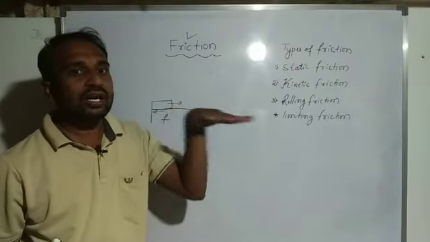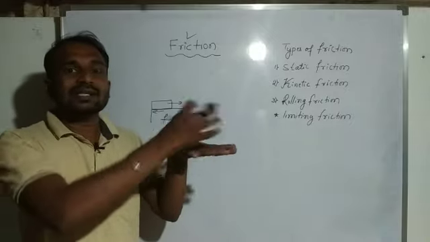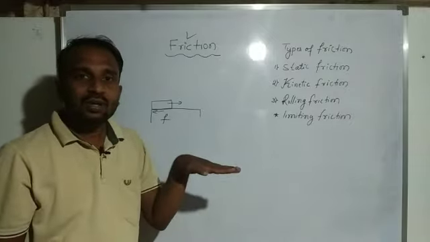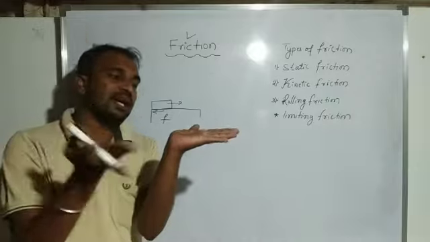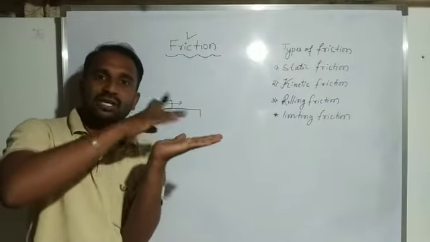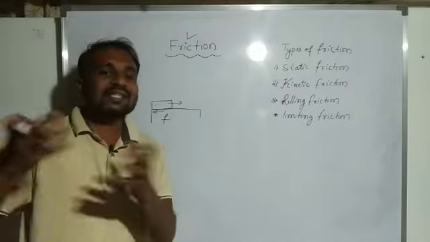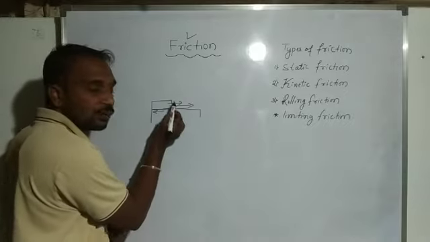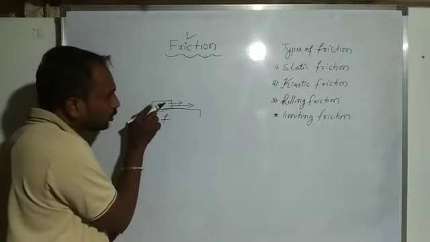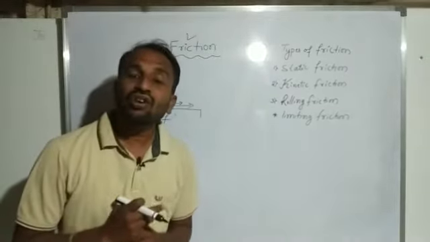Without contact we cannot find the opposition force, because the surroundings we consider a frictionless object. It means we consider air, where a negligible amount of frictional force is present. Suppose we consider one body and another body present on it, then only a frictional force appears. It means we can easily identify the frictional force. So this frictional force opposes the relative motion when two bodies are in contact. That's what we consider a frictional force.